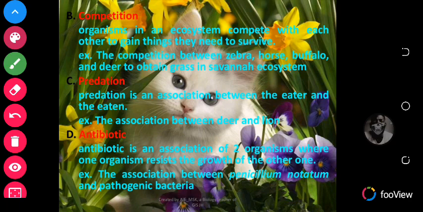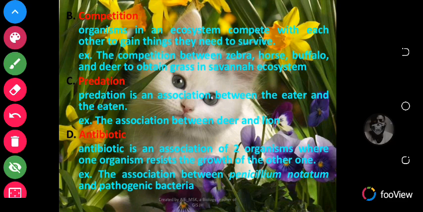Competition. So the next type of interaction aside from symbiosis is competition. So there are organisms in the ecosystem which compete with each other to gain things they need to survive. Example, competition between zebra, horse, buffalo, and deer to obtain grass in the savanna ecosystem. So competition is another interaction where organisms try to survive based on the limited amount of food available.